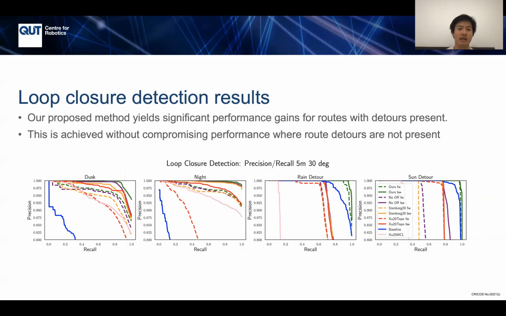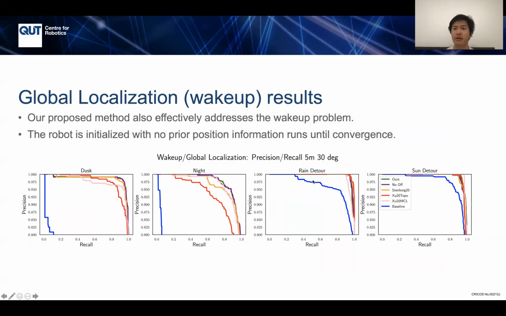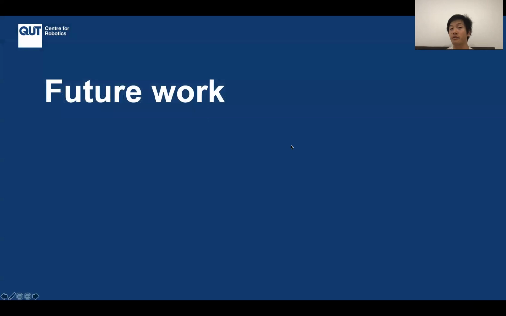One thing to note as well is that the dashed line is forward filtering only, whereas the solid line is backward smoothing. So the gap showcases the utility of using backward smoothing. Also, we evaluate on this global localization, or wake-up, problem, which was done in our previous work. With these filtering-based approaches, we can solve the wake-up problem where we initialize the robot with no prior position estimate, and then we let it consume sensor data until it's sufficiently confident as to its position, and then it localizes. We show that our method also yields very comparable results compared to other methods on this particular task. And this is what we can do with a filtering-based approach.